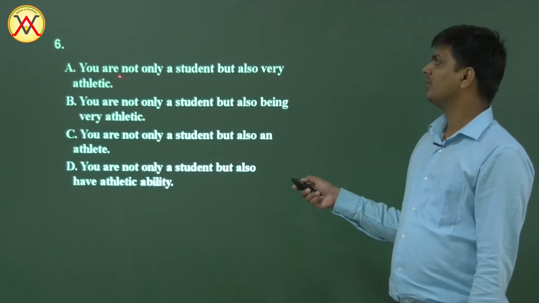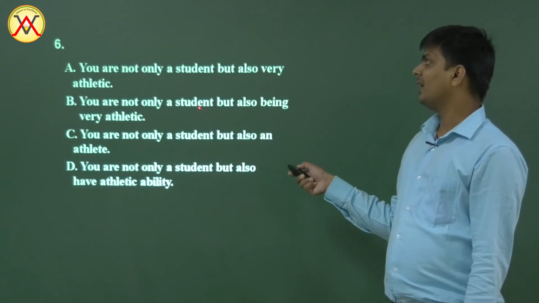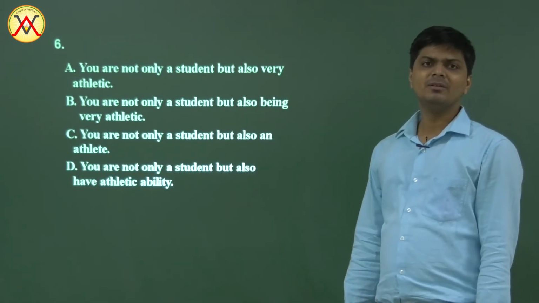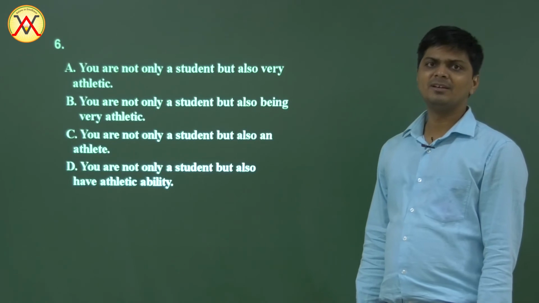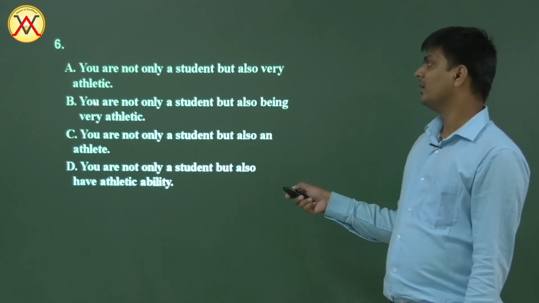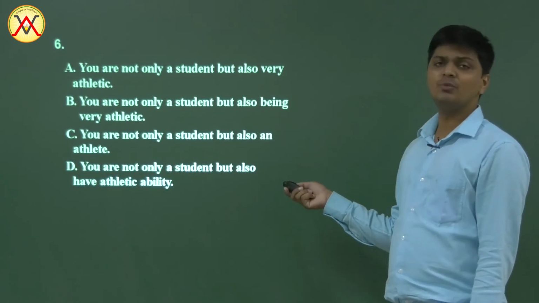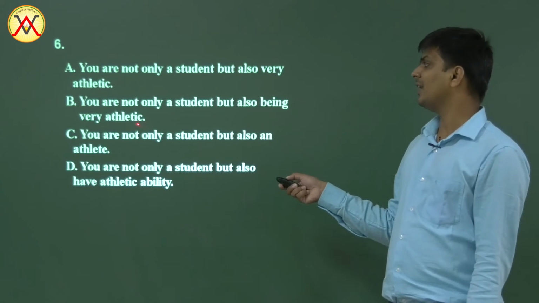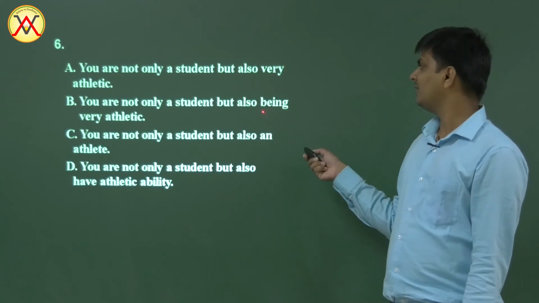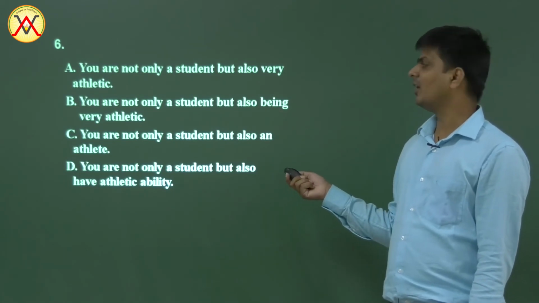Question number 6. You are not only a student but also very athletic. A student is a noun. Athletic is an adjective. Noun should come with noun, because adjective and noun cannot be parallel. So it's wrong. You are not only a student but also being very athletic. Here a student is a noun. Here being very athletic, well, athletic is again an adjective. And these extra words, additional words, being very, no. It should not be right.